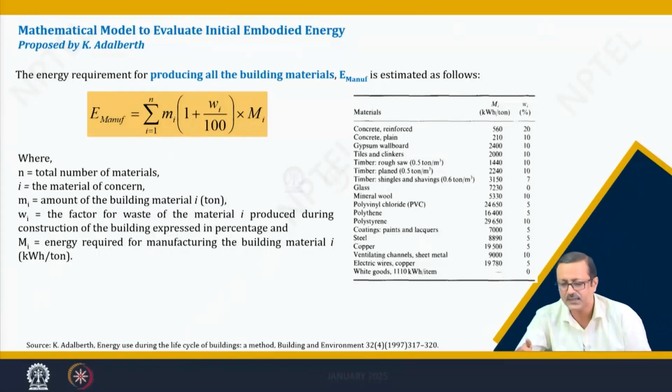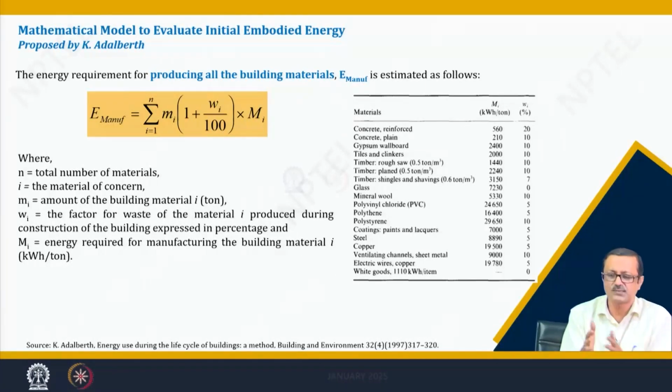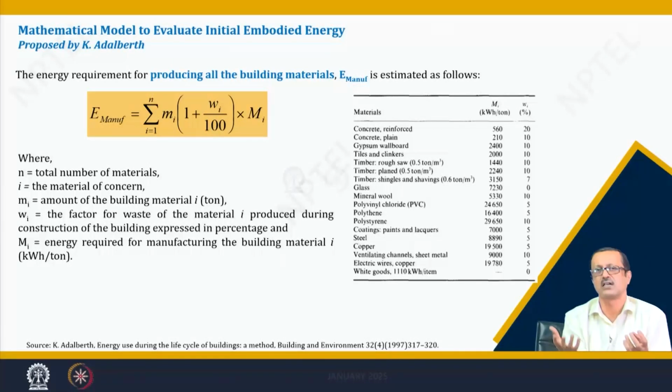In that paper, a list of materials is wonderfully mentioned, with how many kilowatt hours per ton of embodied energy each has, and what the percentage of waste is. This total is multiplied with the capital M I, which is the embodied energy of the material. So, multiplying the kg with the kilojoule or kilowatt hour per ton or per kg will finally give you kilowatt hours.